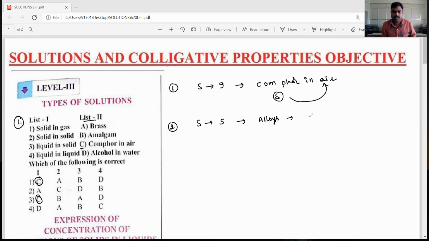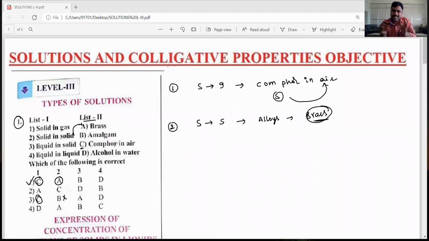Alloys. Here the alloy is brass. Brass is an example for copper and zinc. Okay, dear students, brass and bronze, these all are alloys. So the alloys are the solid in solids. Means the second one is A. The A option is present in the first option, but not present in the third. So your answer is the first only.